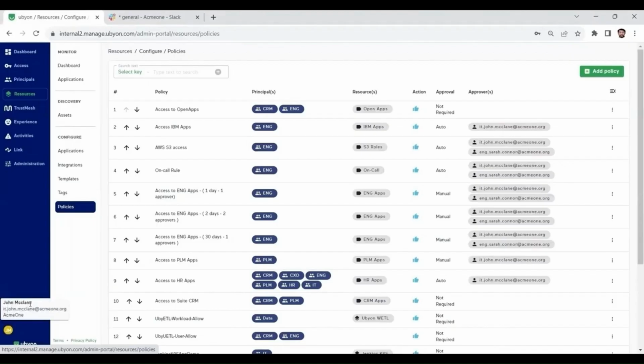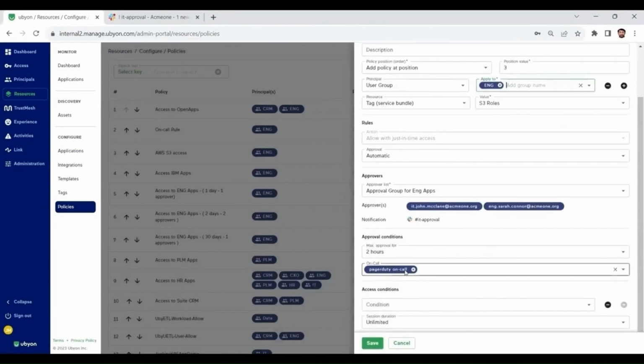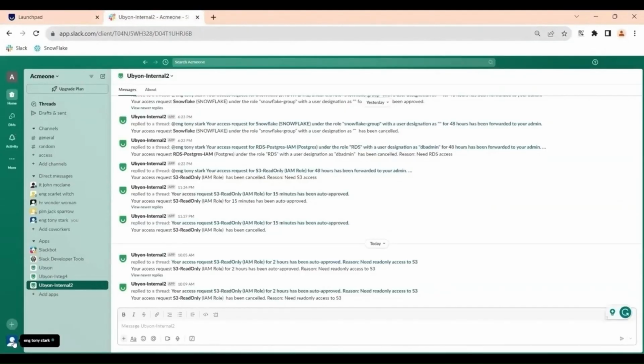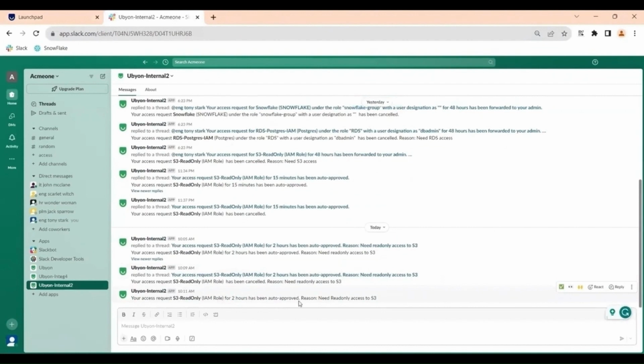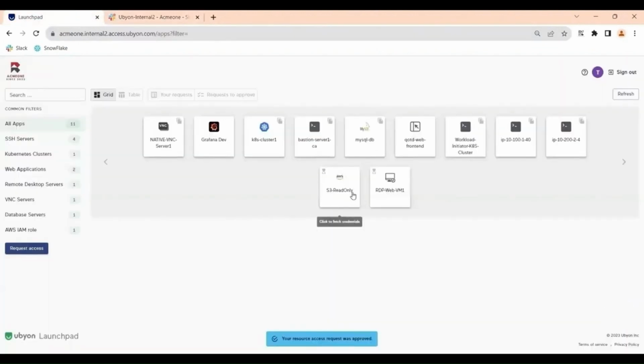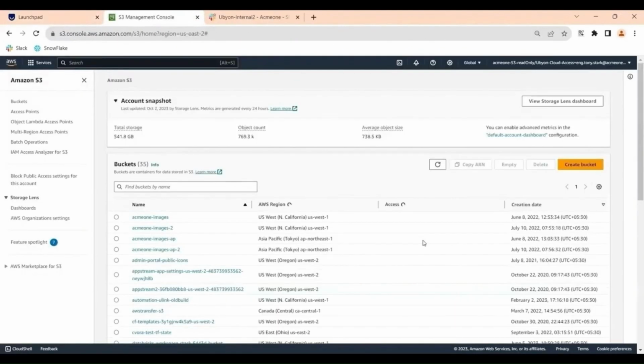The organization's admin has pre-set up policies to automatically grant access to AWS S3 for handling customer escalations to on-call employees. An employee named Tony Stark needs access to S3 buckets and is requesting access, say, for 2 hours using Slack. The request gets auto-approved and the IAM role shows up on the employee's personalized launchpad, and the employee can access the S3 buckets through the AWS console.